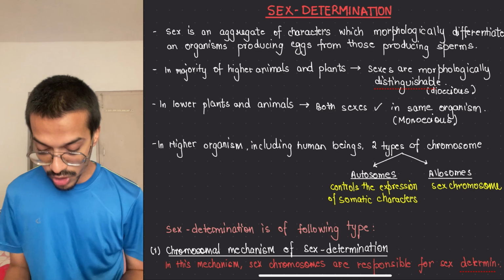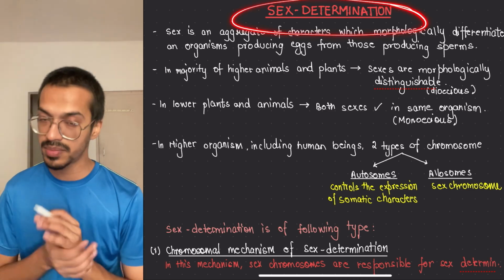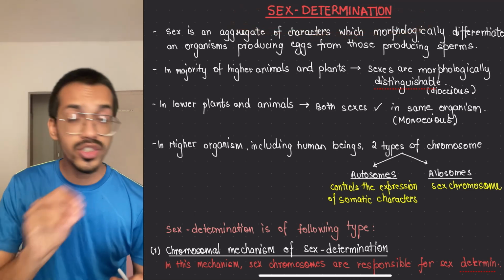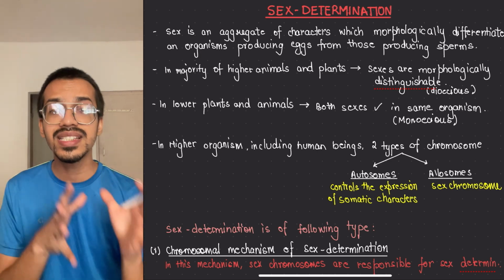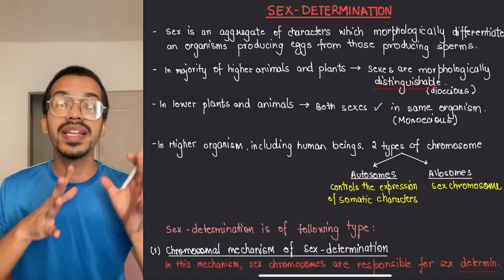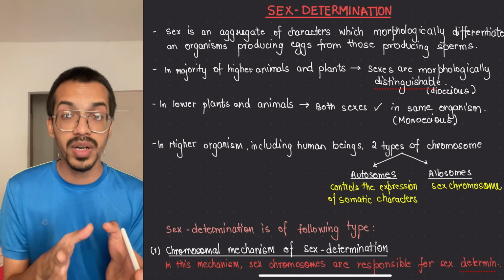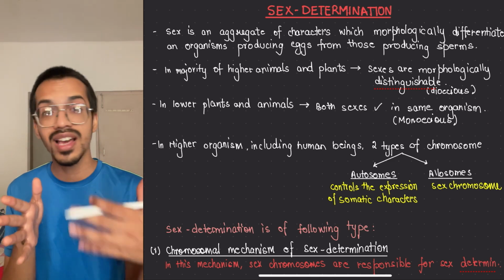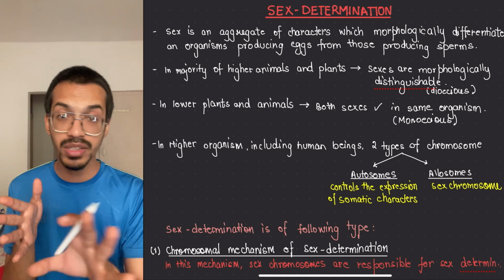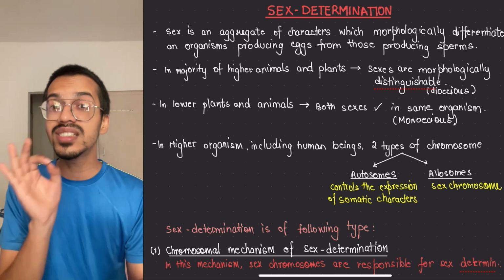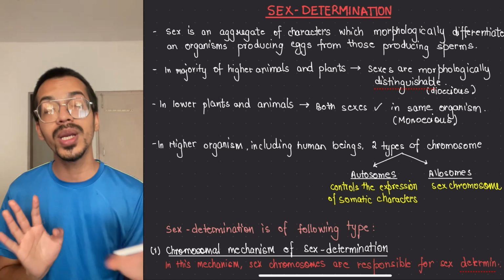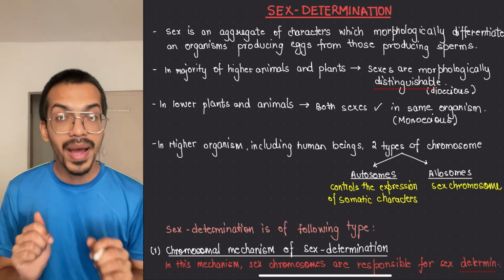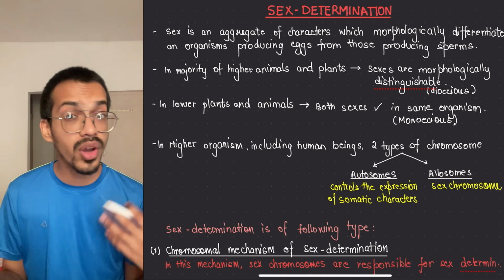So the topic that we're going to be studying is sex determination. In humans, you might have already studied that sex determination depends on which type of sperm, whether the X sperm or the Y sperm, goes and matches, and that's how a female or a male child is formed in humans. So the male sperm is responsible for it. Now let's see how other organisms do that.